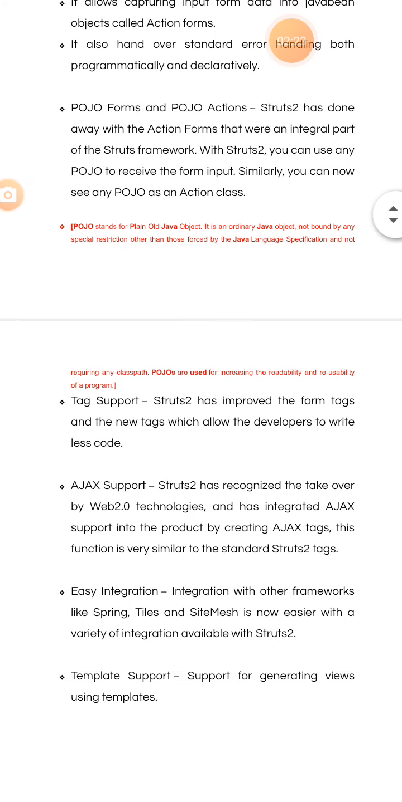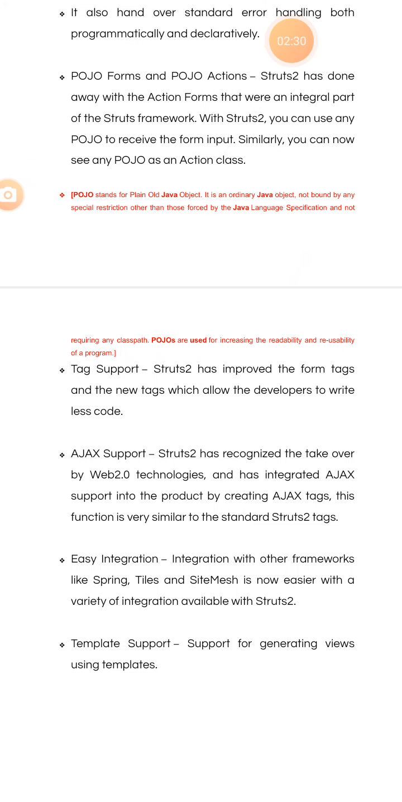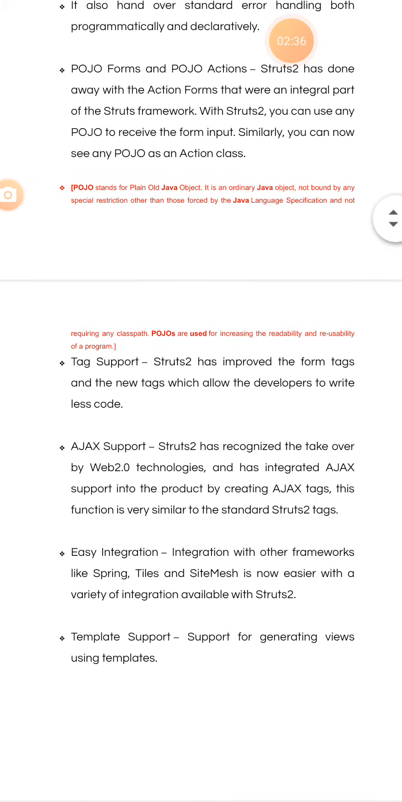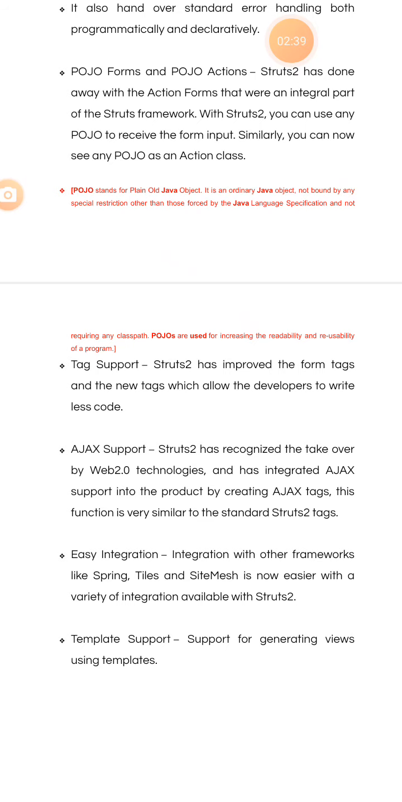It has done away with the action forms. That is an integral part of the Struts framework. The main component of this framework is action forms. What do we mean by POJO? It means plain old Java objects.